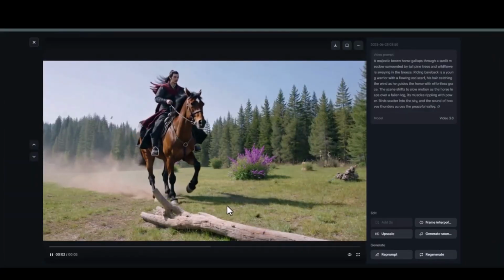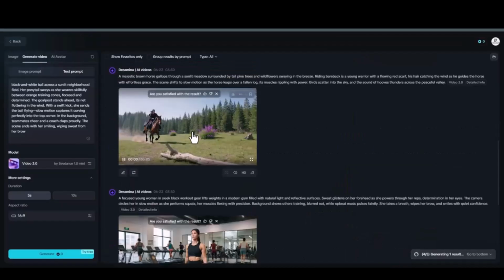See how detailed and perfect it looks? It doesn't even look like AI generated, which is amazing.